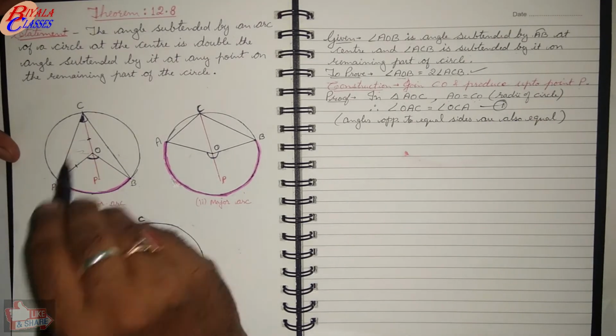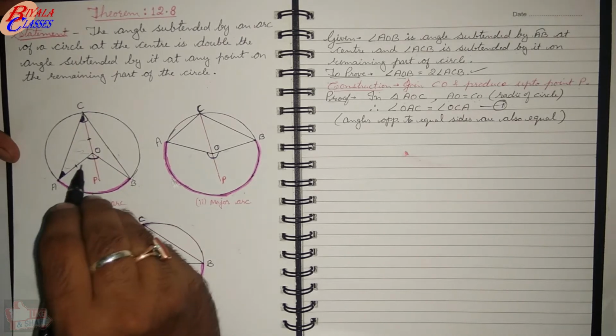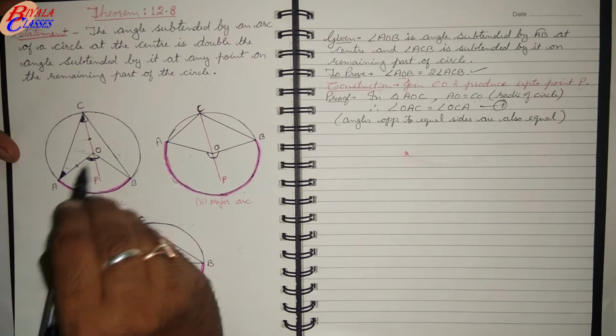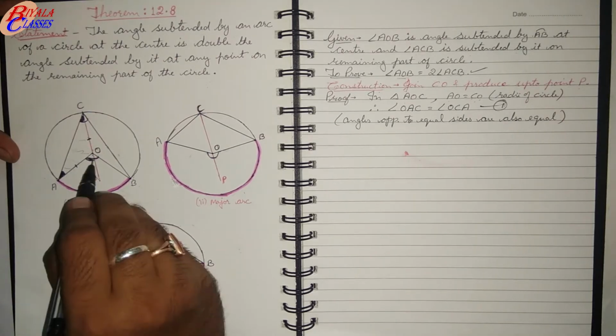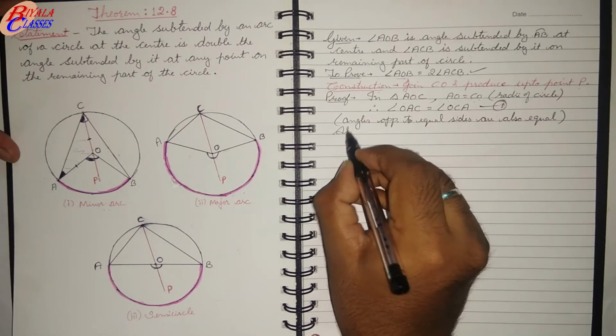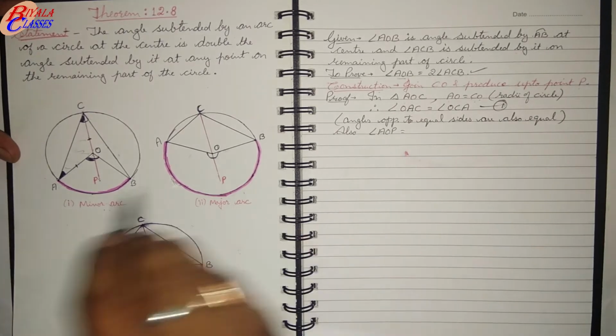Now if you take the same triangle, because this CO is produced to point P, this is the exterior angle. Which angle am I talking about? I am talking about angle AOP. It is the exterior angle of this triangle. Also angle AOP, the exterior angle.